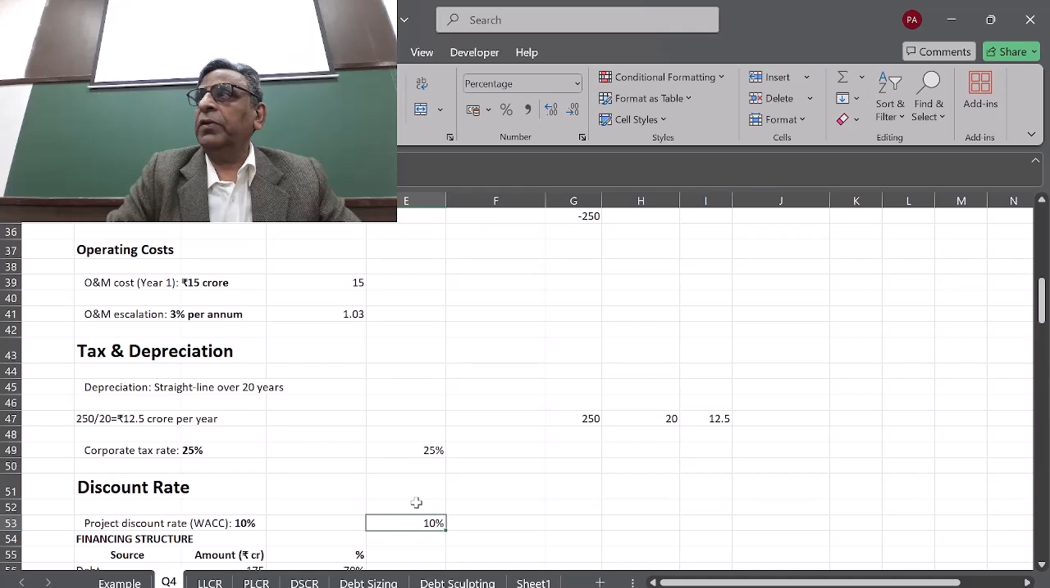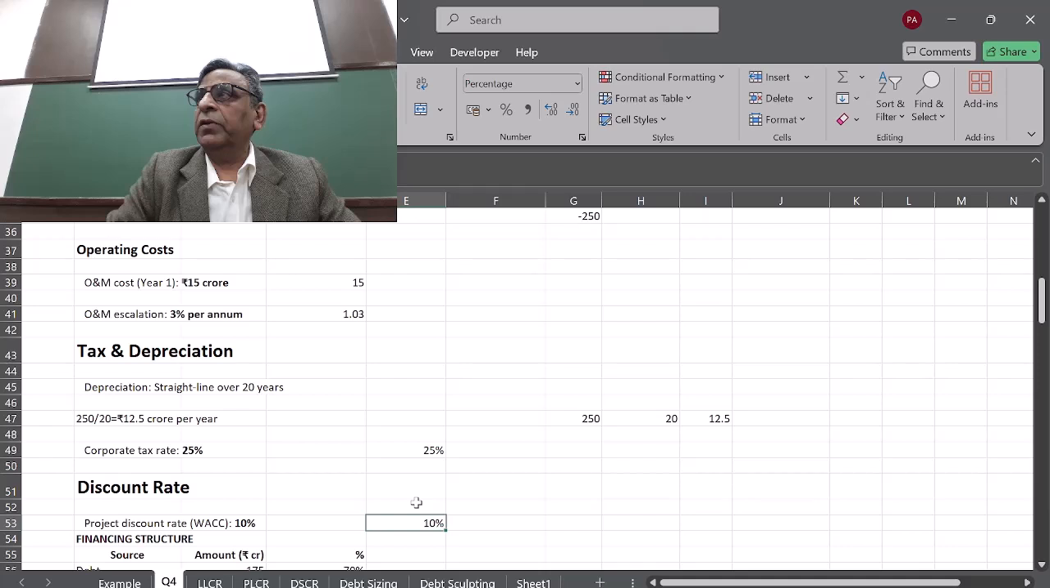What is the formula for calculating WACC, Sanvi? Do you remember? Okay, I'll ask Anushka. You tell me, the formula of WACC. What is WACC? Weighted average cost of capital.